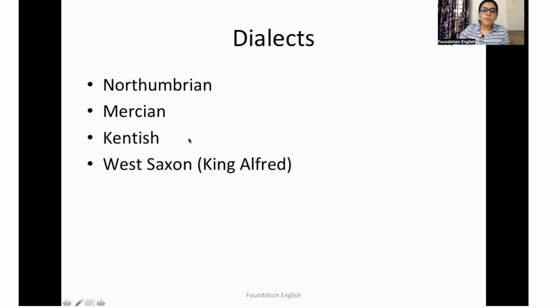Now we have 4 important dialects that you need to remember. A question has been asked in UGC NET based on this. So the first one is Northumbrian. Then we have Mercian, Kentish, and West Saxon. Now, West Saxon dialect is associated with King Alfred, and this dialect had a strong political standing because King Alfred is the one who advocated the revival of English learning.